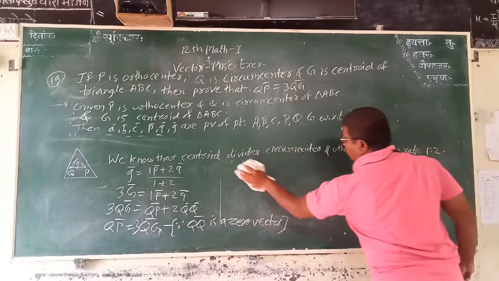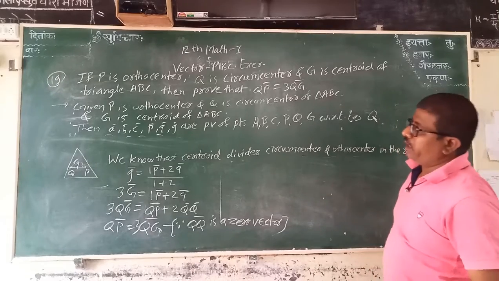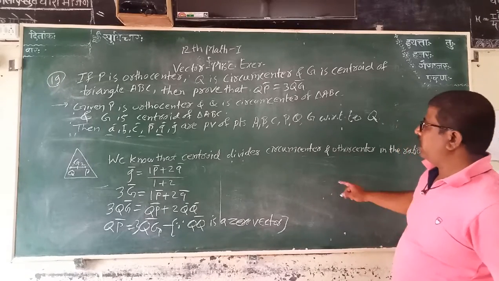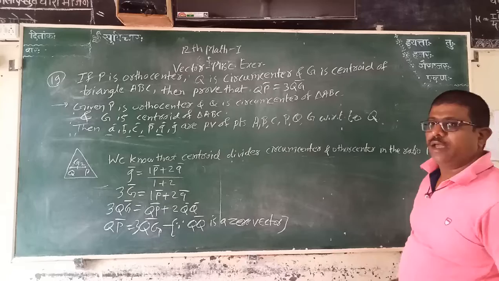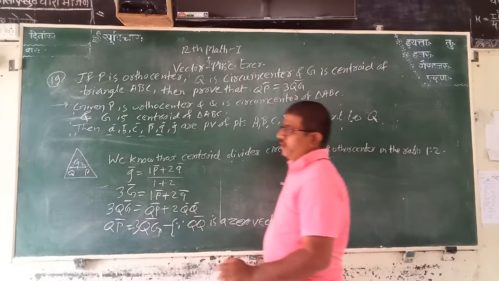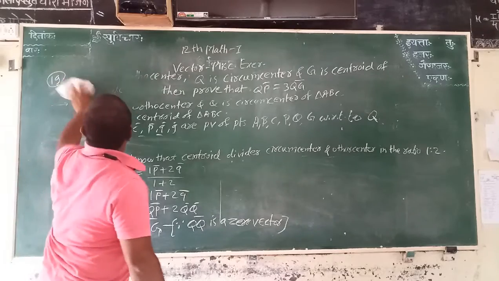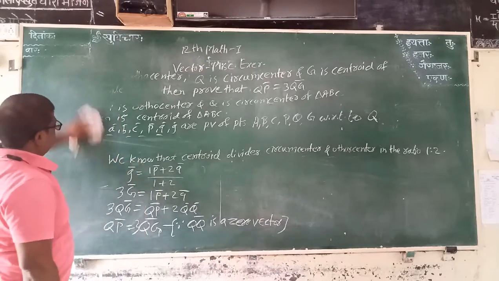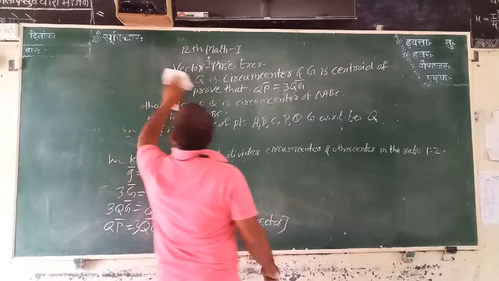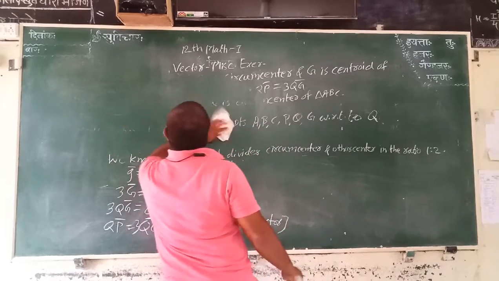Question 19 and question 18 are the same, with only small changes. Now we take the next question, question number 20. Question number 20 is solved in exercise 5.2.